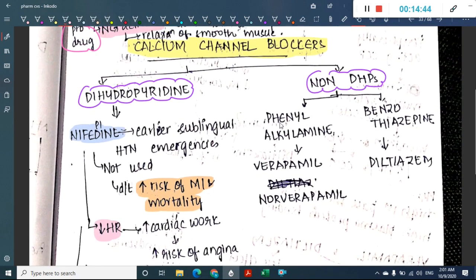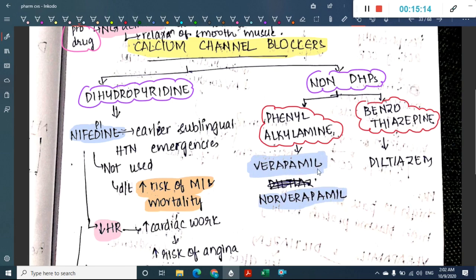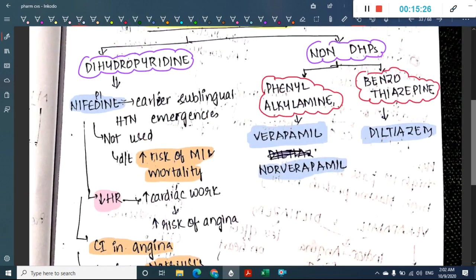Then we have non-dihydropyridines. So what are the drugs which we see in non-dihydropyridines? These can be divided into two groups. One, we have phenylalkylamine. Second we have benzothiazepine. Okay, in phenylalkylamine we have verapamil and norverapamil. In benzothiazepine we have diltiazem. Okay, so these are the drugs which you see in non-dihydropyridines.